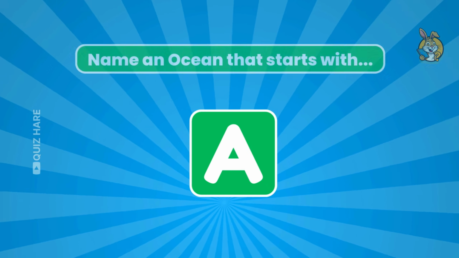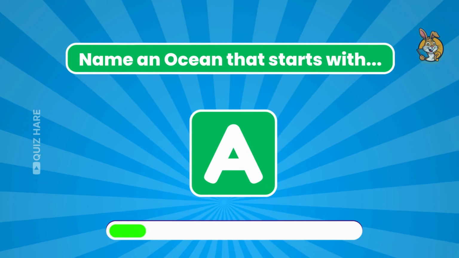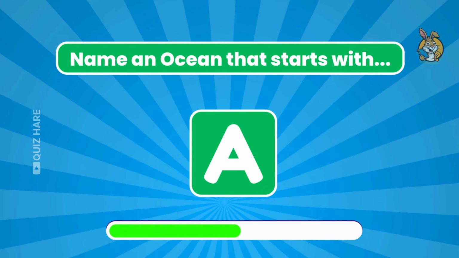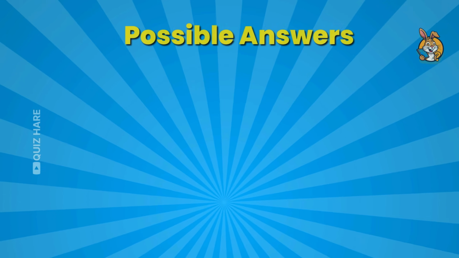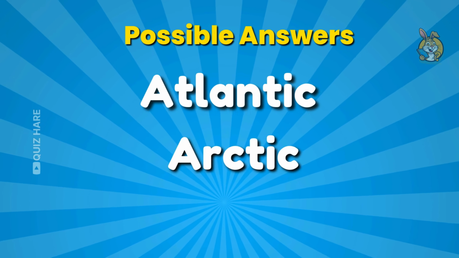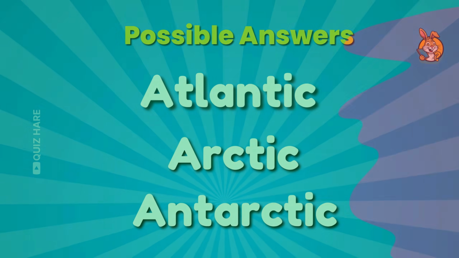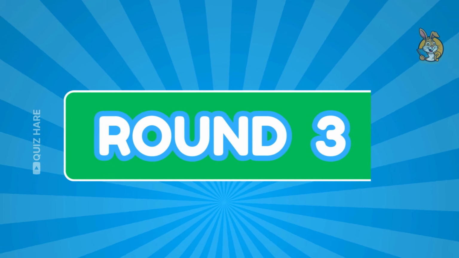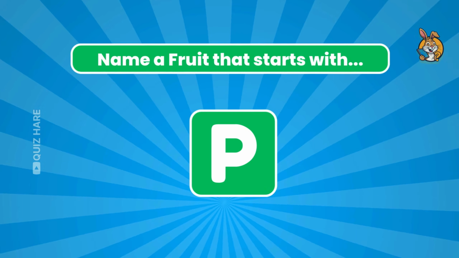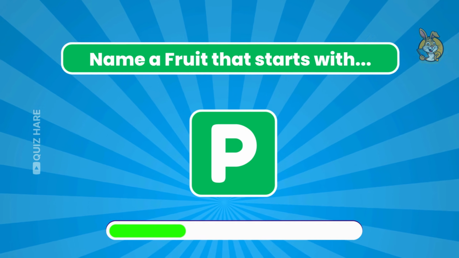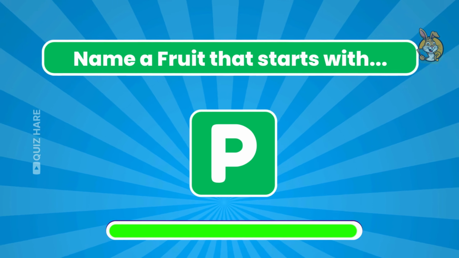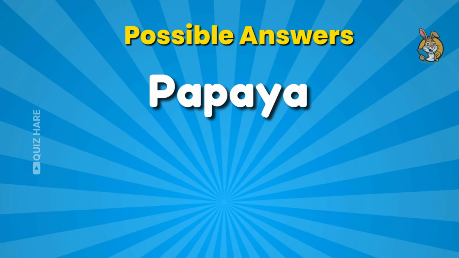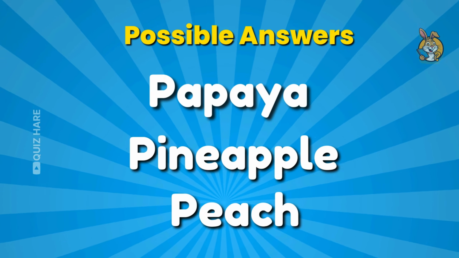Round 2. Name an ocean that starts with the letter A. Atlantic, Arctic, and Antarctic. Round 3. Name a fruit that starts with the letter P. Papaya, pineapple, and peach.